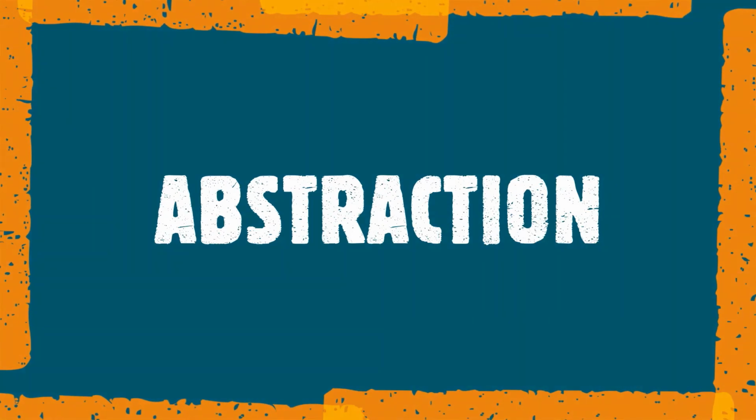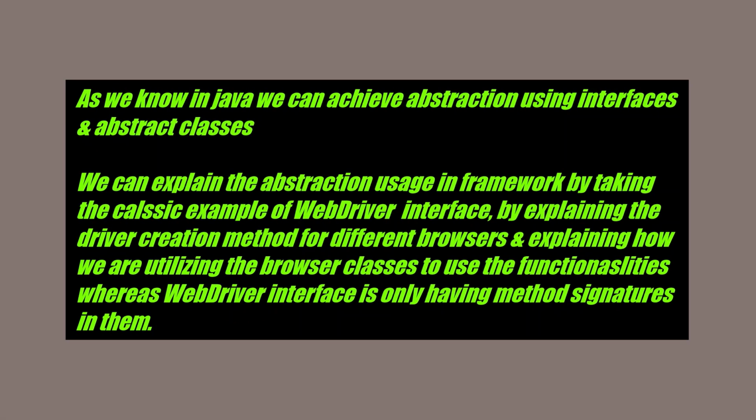Now the next OOPS concept in the list is abstraction. As you know, we can achieve abstraction in Java either by using interfaces or the abstract classes. It's not mandatory to explain both of these; based on your project, based on your automation framework, you can explain any of these.